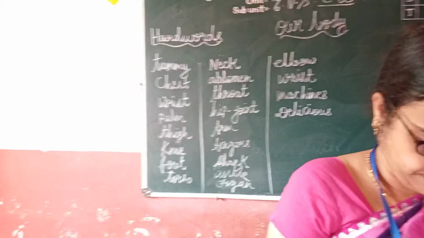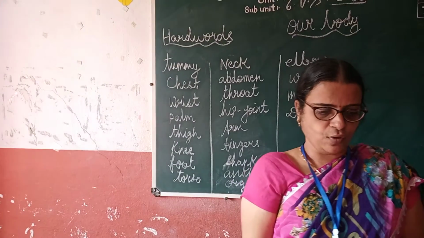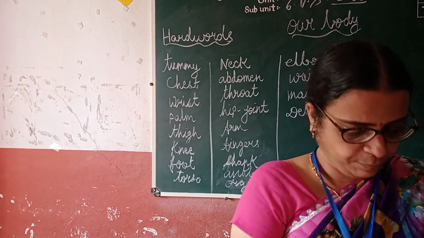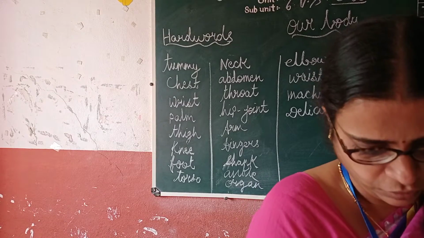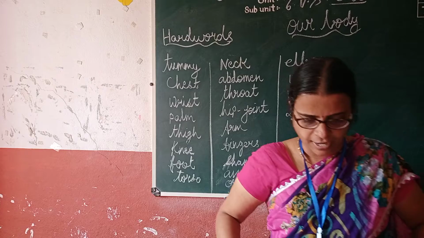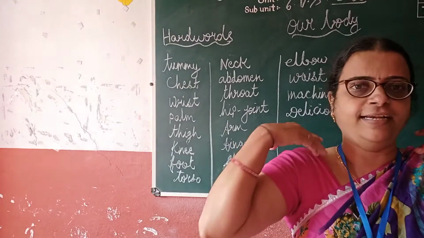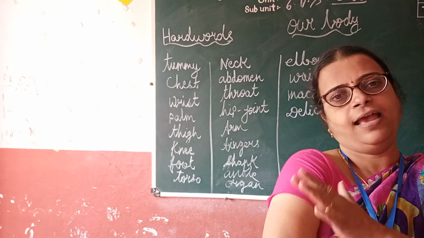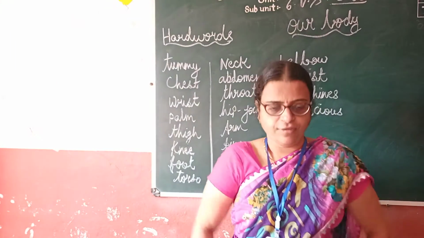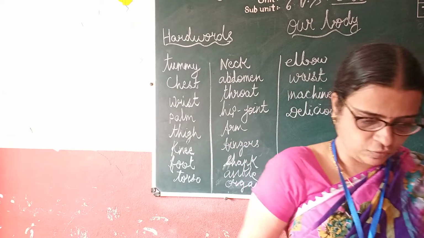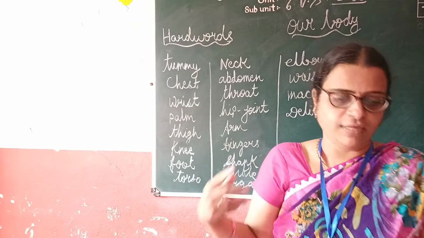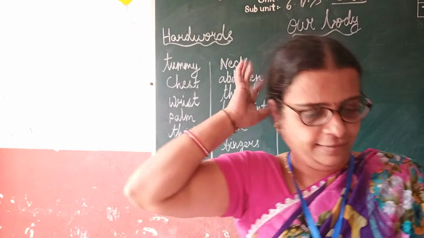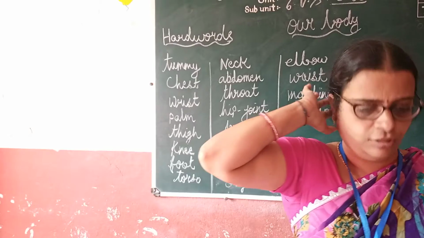Then structure of the body. The head, torso, arms and legs are the main parts of the body. The head, arms and legs are joined to the torso. Torso means what? This is your torso. Head, legs, hands and legs are joined here. This is called a torso. So the head is covered with what? The head is covered with hair. Do all of you have hair or not?